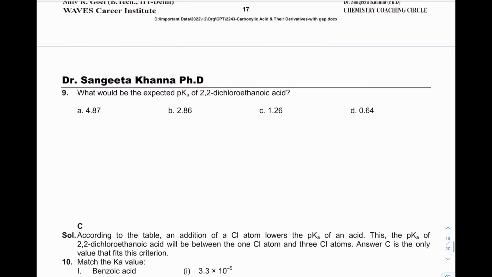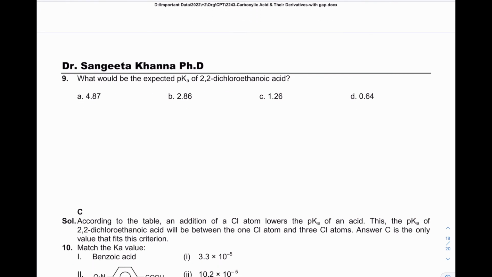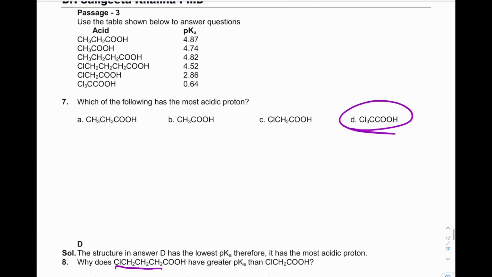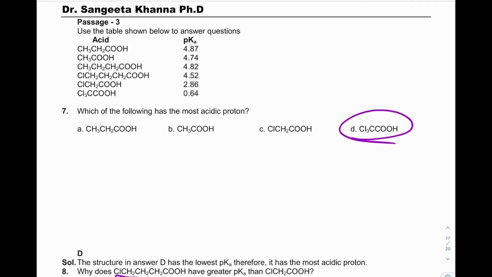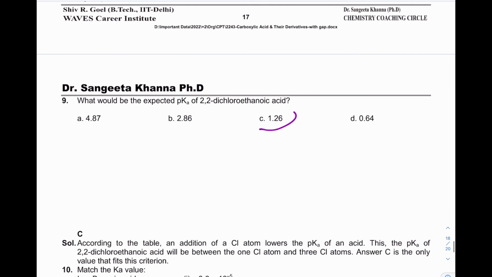What would be the expected pK value of 2,2-dichloroethanoic acid? 2,2-dichloroethanoic acid will be in between trichloro and monochloro. So according to the paragraph, this value should be in between these two. So it will be 1.26.